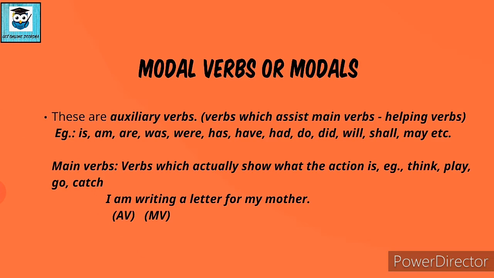Now what if I write this sentence like this? I writing a letter. Is it making any sense? No? So I have to use am, right, to make a complete sense. I am writing a letter for my mother. Now this sentence looks good. So am here is the helping verb which is helping your main verb to convey a complete sense. So that is why am will be your auxiliary verb or helping verb and writing will be your main verb because it is actually telling you about the action.